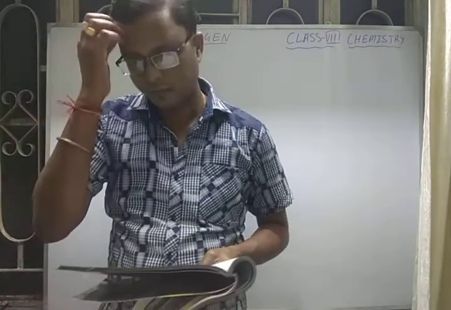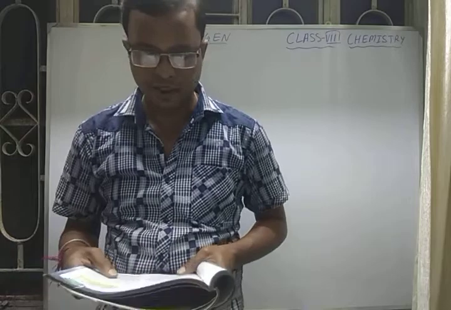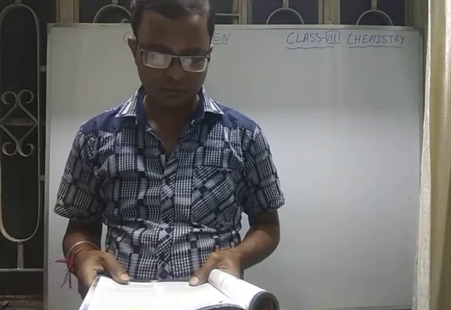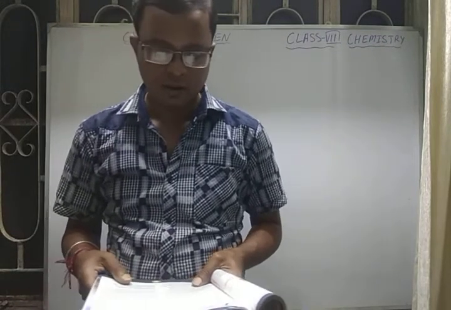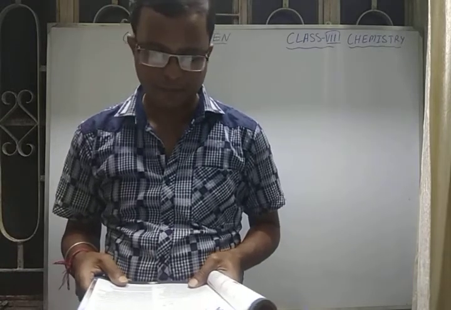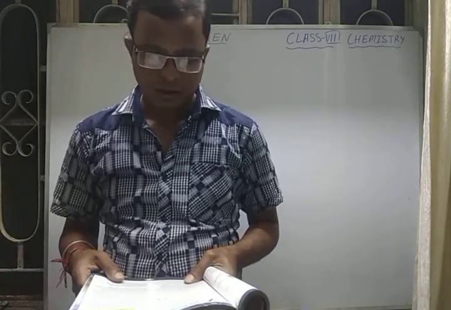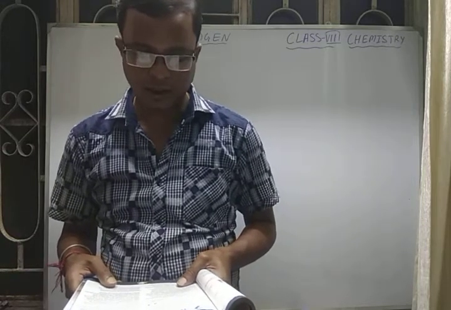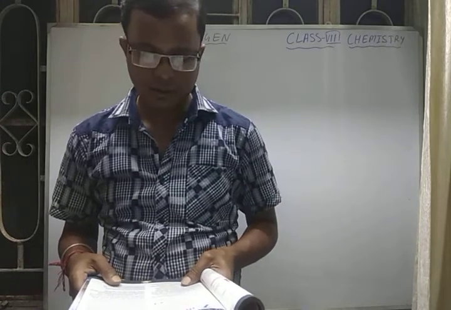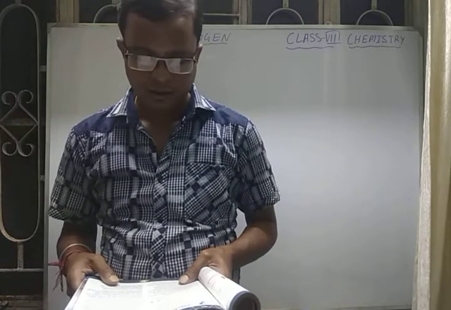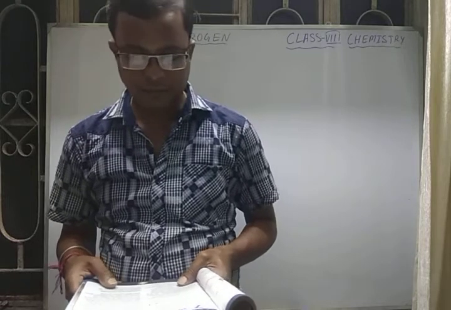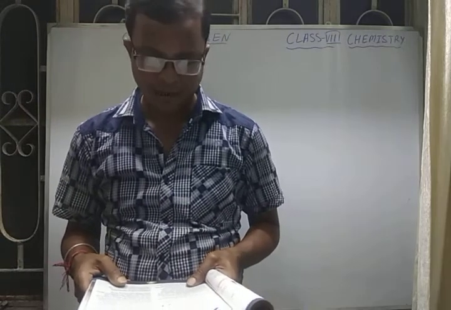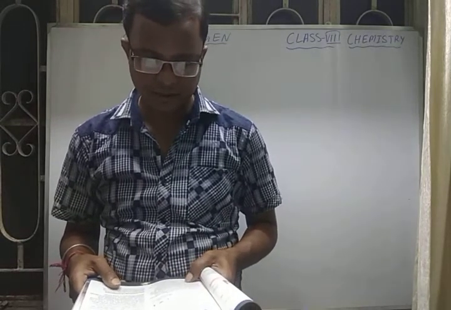Actually, as we go further for the history of hydrogen, hydrogen first came across by whom? By Robert Boyle. He performed an experiment by reacting iron filings with dilute acid. Then he found this gas. After that, Henry Cavendish identified hydrogen gas as an element.